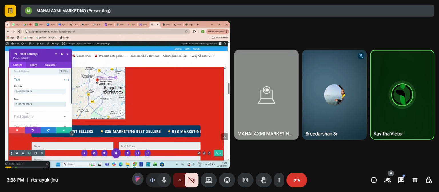Click on the field option, input field. Okay. So click on that input field drop down.